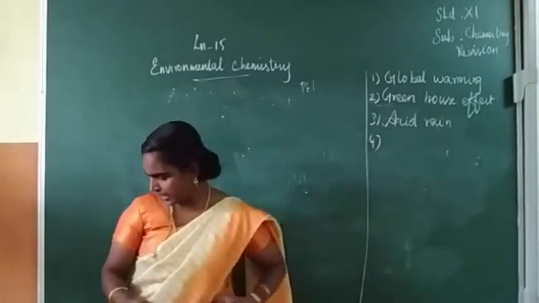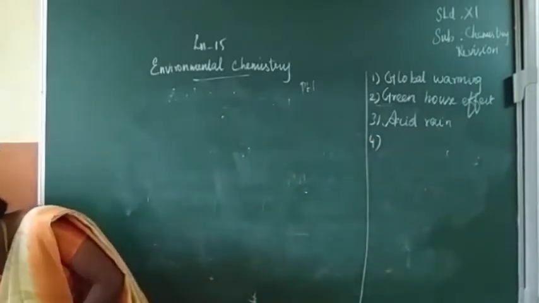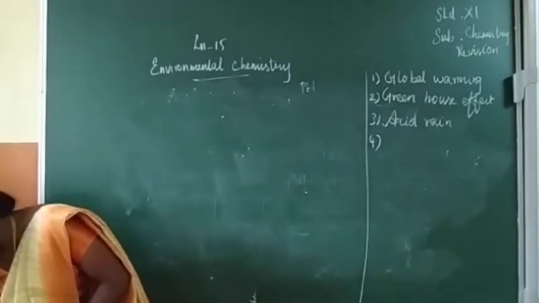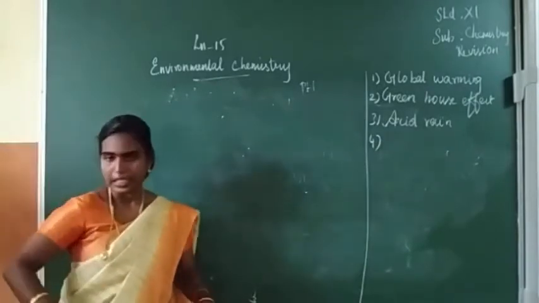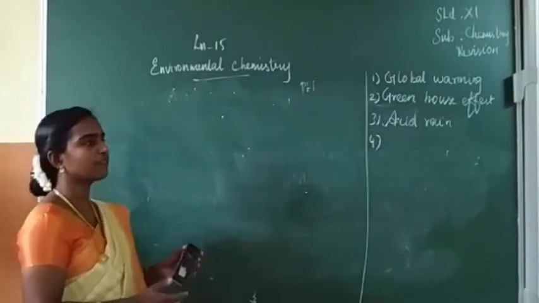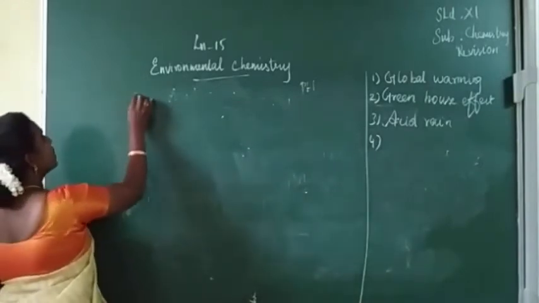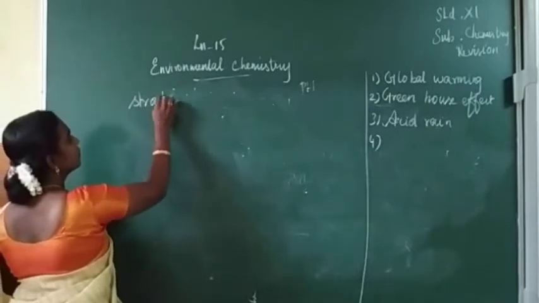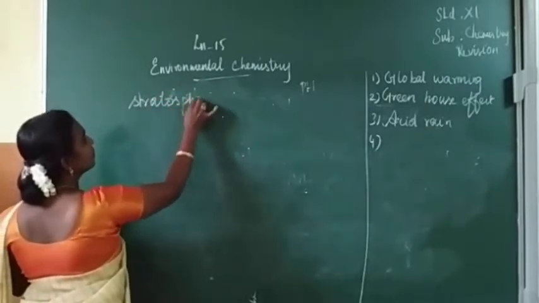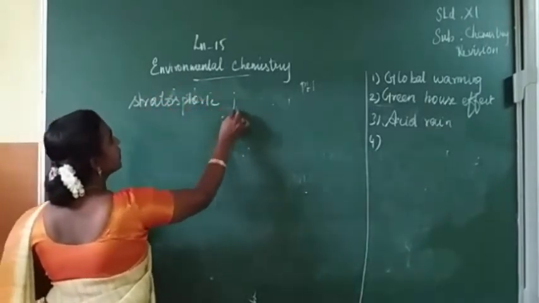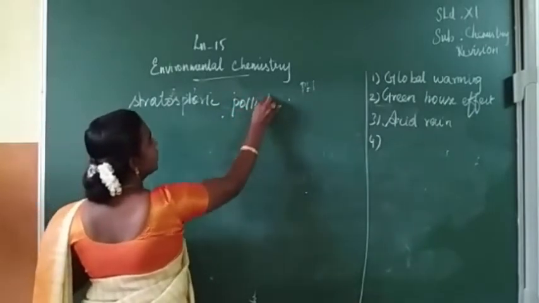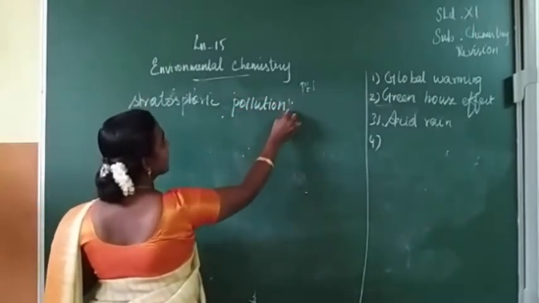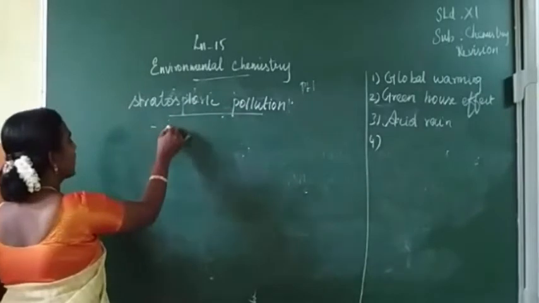So next we can see the topic stratospheric pollution. Stratosphere contains a layer, that is the ozone layer, isn't it?